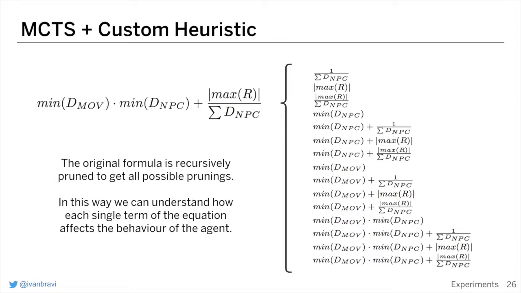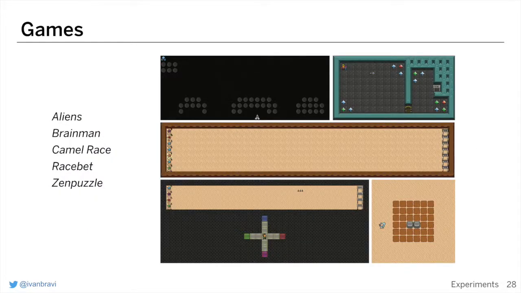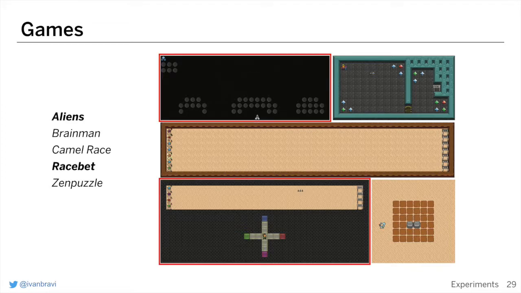This formula is not that complex, but trying to understand how each term weighs in the final value is hard. We progressively prune the equation to produce all possible prunings of it, and at the end we have run the experiment with all these agents, comparing all the possible couplings of main and shadow agent, thus comparing all the equations and all the baselines together. We tested them on 5 games, but I'm going to show you some results just about 2 games.